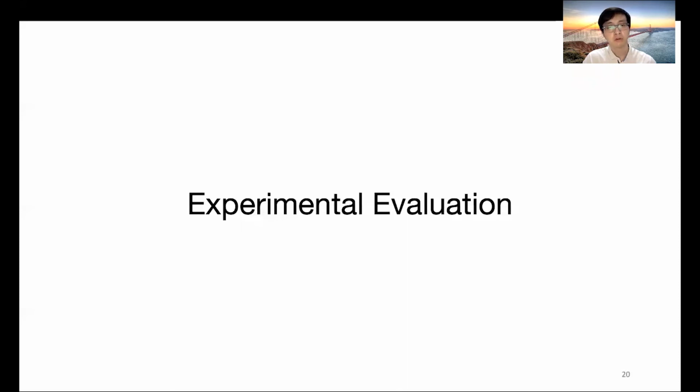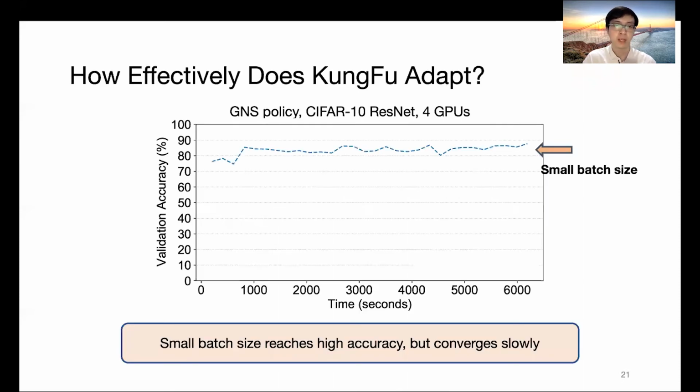We evaluate KungFu using testbed experiments. We compare the gradient noise scale policy to other empirical settings in choosing the batch size to show the benefit of enabling adaptation. Users in this state are often using a small batch size to train their models. A small batch is very good to reach high training accuracy, but it underutilizes the hardware. It takes a very long time to finish the training.